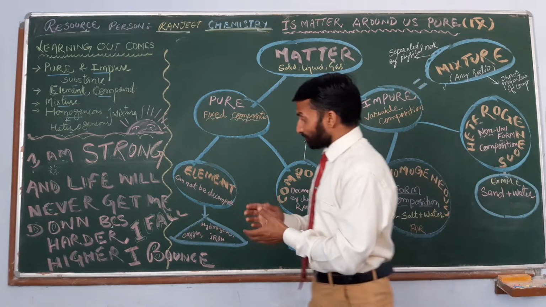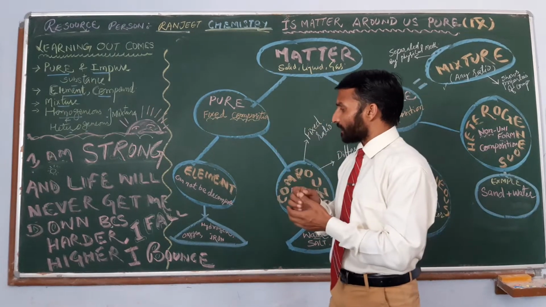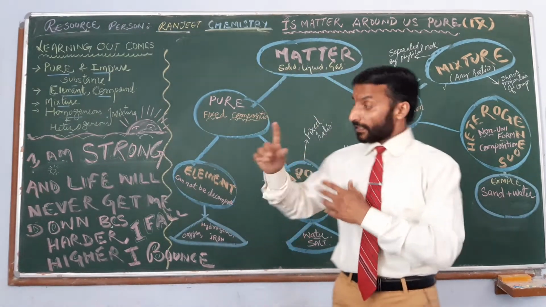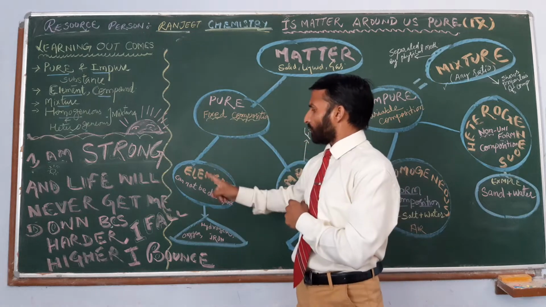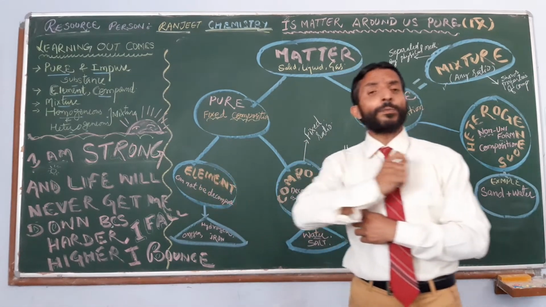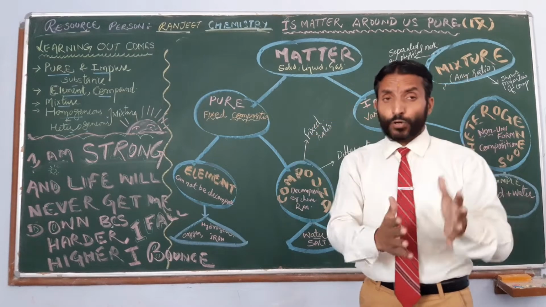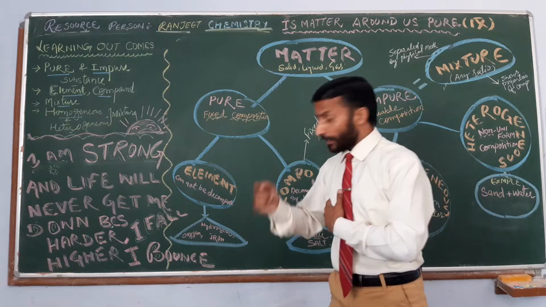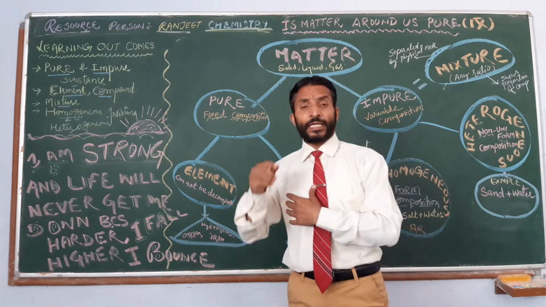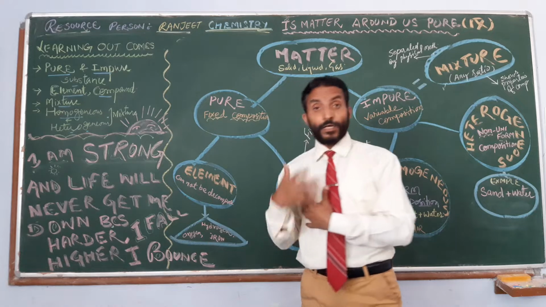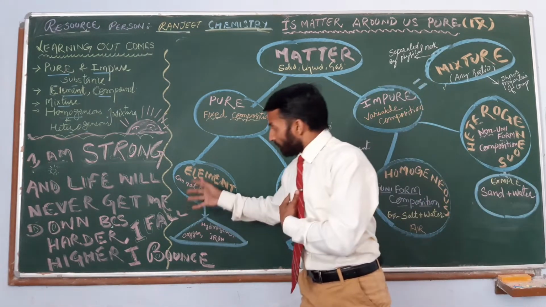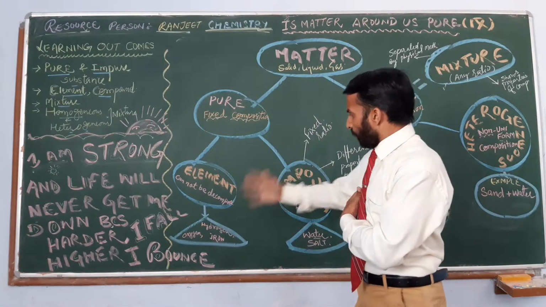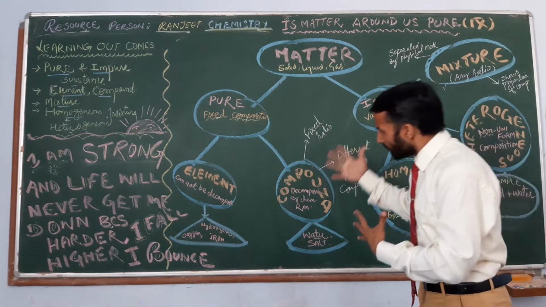Now elements: this is the pure substance which cannot be decomposed further. It is the simplest type of pure substance. We cannot decompose it into smaller fragments. Right? For example, hydrogen, oxygen, iron, in which hydrogen and oxygen are present in the gaseous state, iron is in the solid state. These elements are further classified into metal, non-metal and metalloids, right? Okay. Next is your compound.